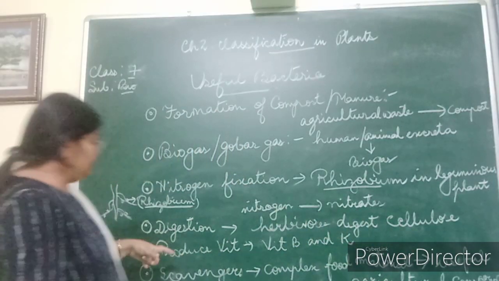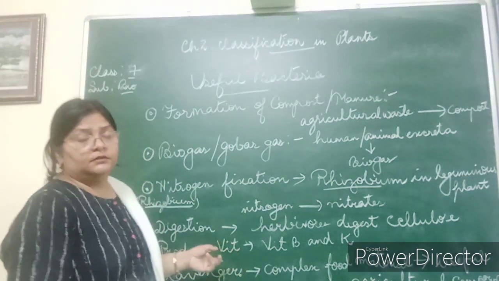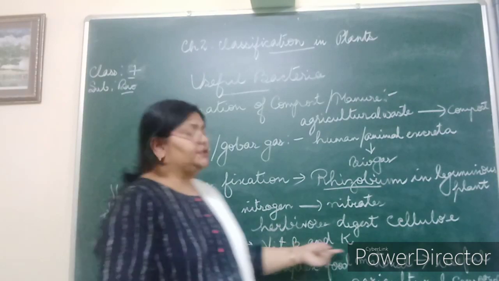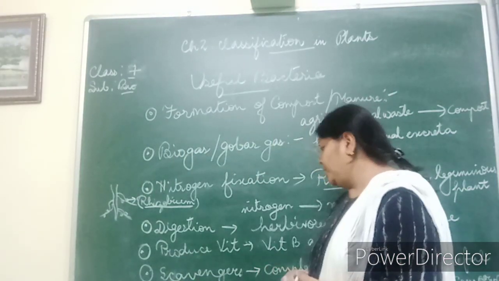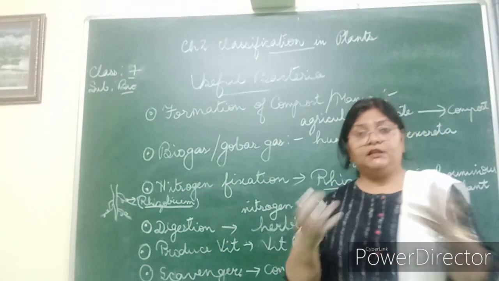Now, in human beings, some bacteria survive in the large intestine and help us to produce vitamin B and vitamin K, which is required by our body. The bacteria also act as scavengers, that is, cleaning agents.